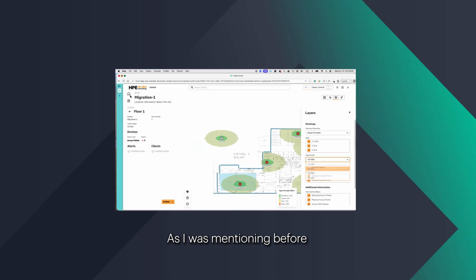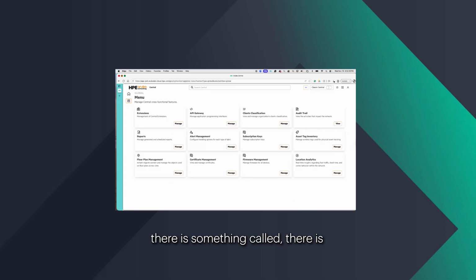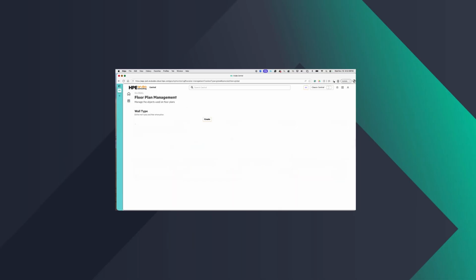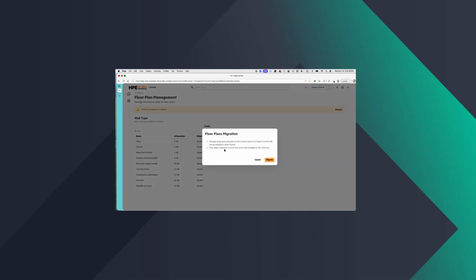As I was mentioning before, to trigger global, it's under this hamburger menu. Under hamburger, there is a widget for floor plan management. This launches the content for floor plan. And on top, you see that there is a banner that tells you that there is content available on Classic Central to be migrated. So let me go ahead and trigger the migrate here. Again, we do have a pop-up that tells you that changes made post-migration will not be reflected in Central. So I'll go ahead and click migrate here.